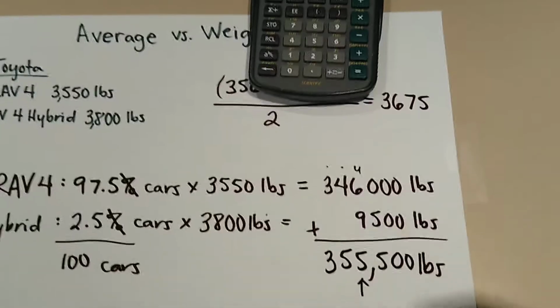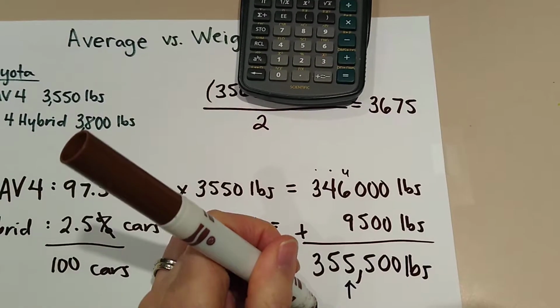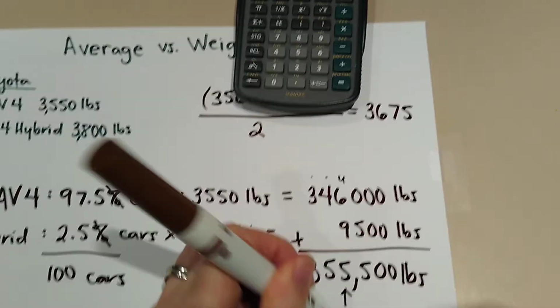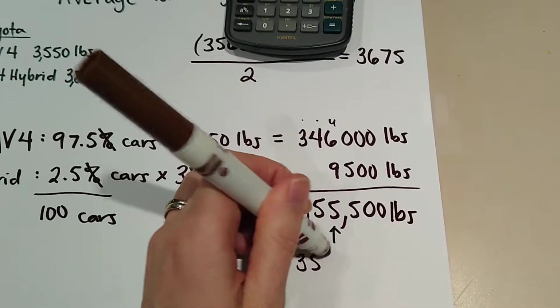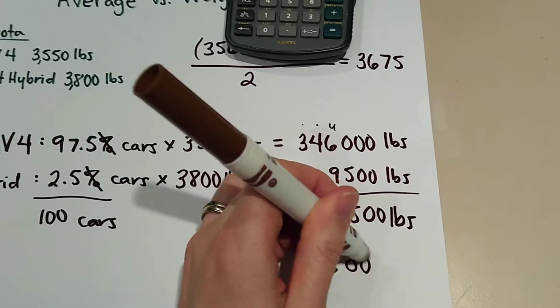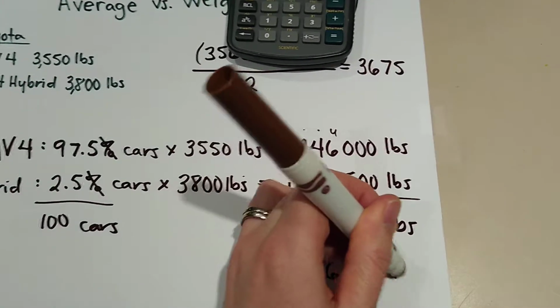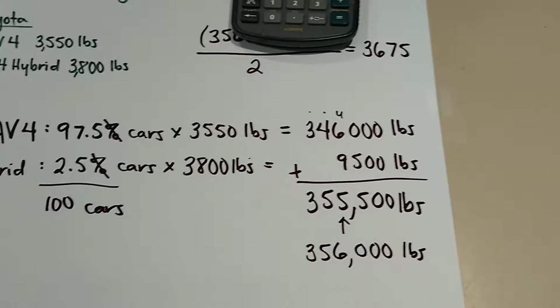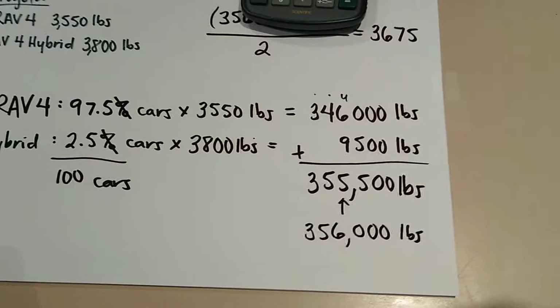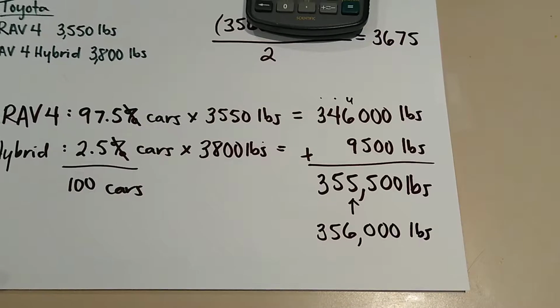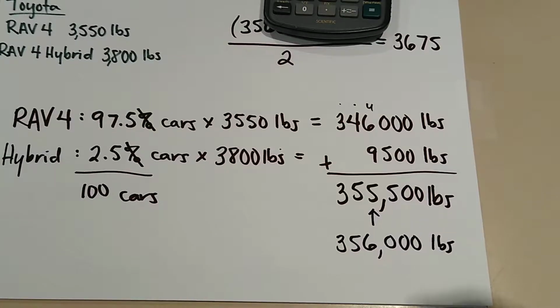So this is going to round to 3, 5, 6, and then placeholder, placeholder, placeholder, pounds. Okay, 356,000 pounds is the total mass of all 100 cars.